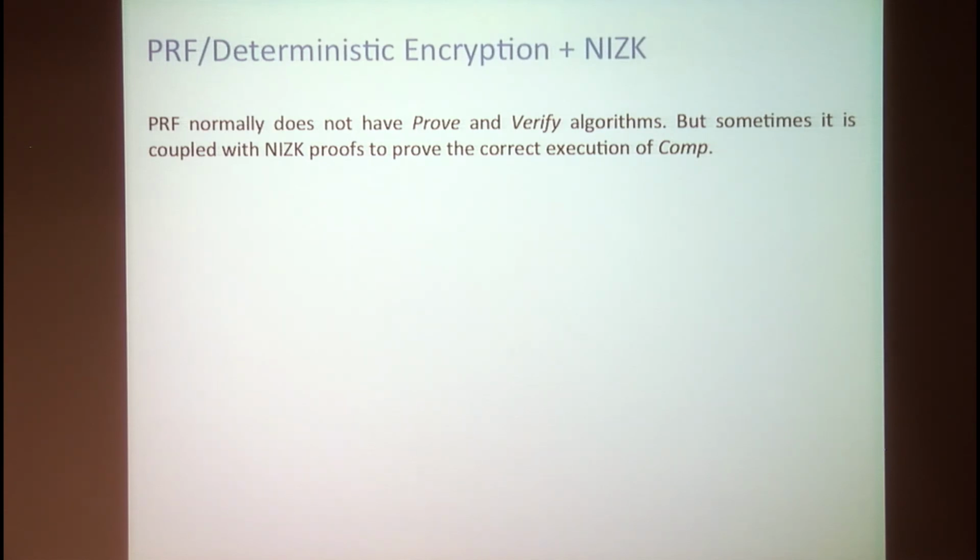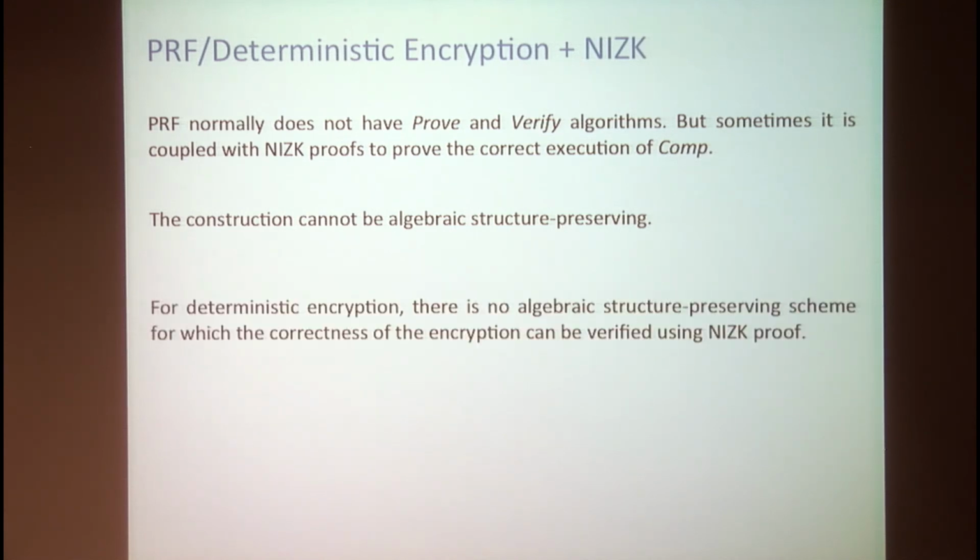For pseudo-random functions, they normally don't have verification and proof algorithms. But in many applications, they are used together with non-interactive zero-knowledge proofs in order to prove the correctness of the computation. In this kind of combination, we prove that it's not possible to have algebraic structure-preserving constructions for pseudo-random functions. And also for deterministic encryption, there is no algebraic structure-preserving scheme for which the correctness of the encryption can be verified using non-interactive zero-knowledge proofs.